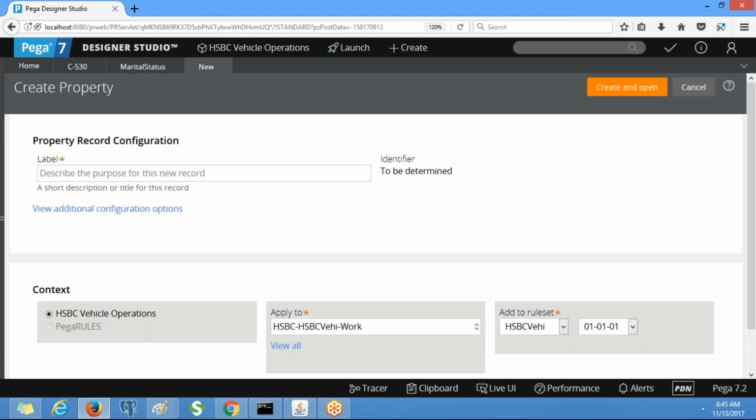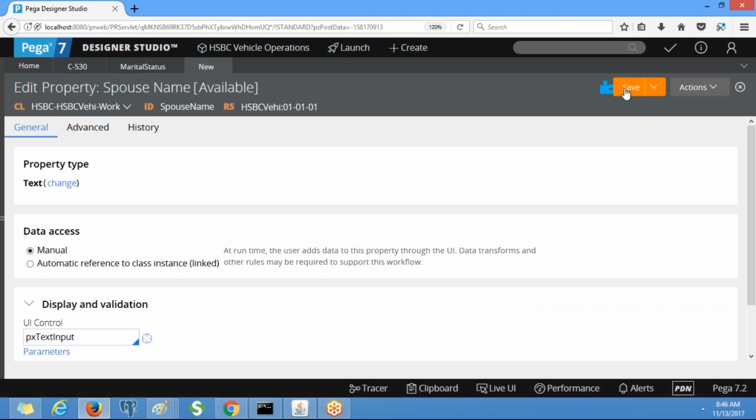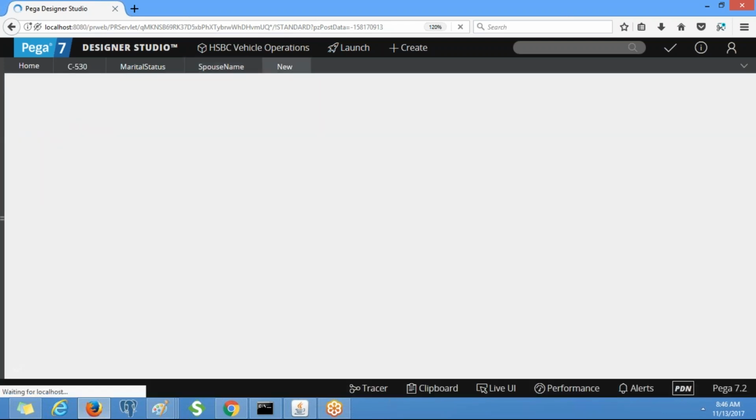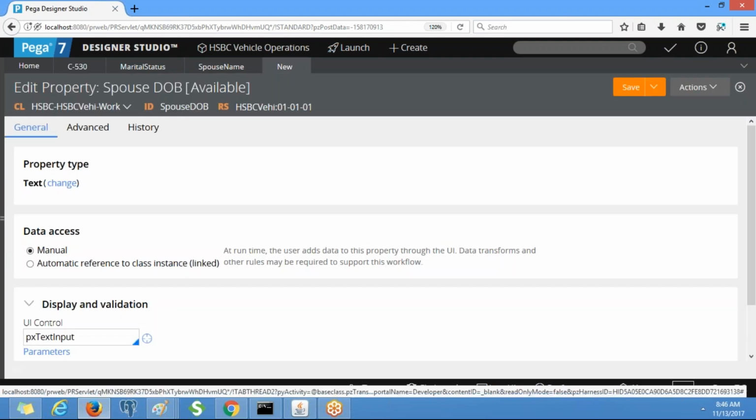Similarly, create spouse first name. We'll put only one name, spouse name. This is text. Go to the actions. Similarly, create other properties: spouse DOB, date of birth. Create and open. Save.